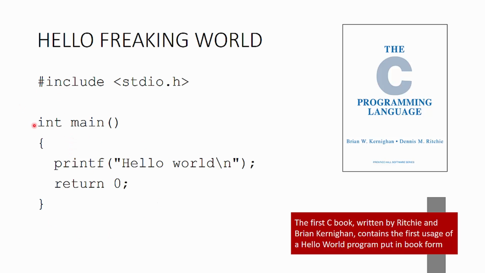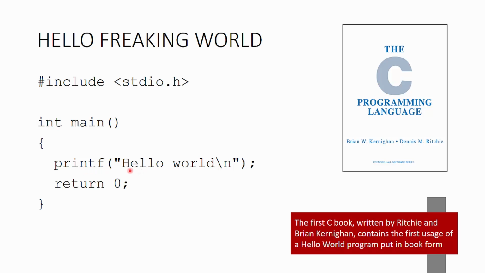So looking at the function here, the function of course is called main, and the int at the beginning of this function refers to the type of data that will be returned by this function. And sure enough, the last statement of this function is return 0, meaning we return an integer, in this case 0. The first line of our function here is printf, which is a formatted print statement. We'll talk a lot more about printf in the slides and lectures to come.